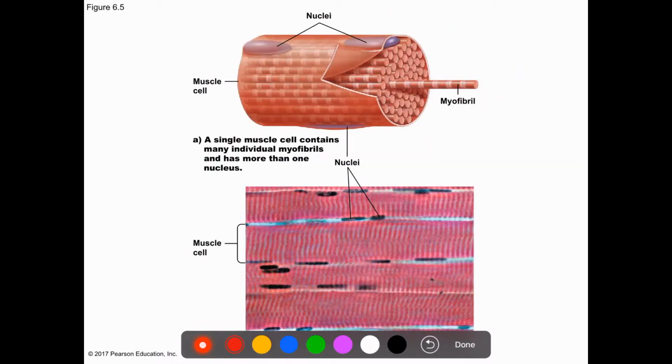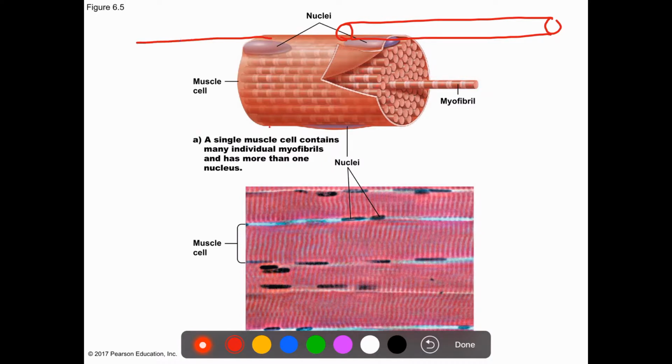Now, if we look down into these muscle cells, what are we going to see? We are going to see long tube-shaped cells like this. Okay, so this is one muscle cell.